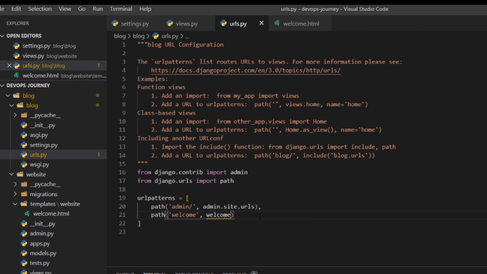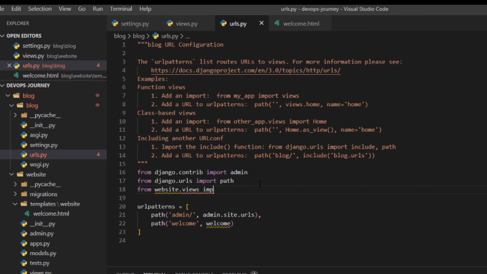So, just like any Python application, if a function or object is defined in a different file, you need to import it. So to import it, we'll go from website. This specifies the website folder. And then we're going to say views import welcome. And we'll need to do this for any function that we define in a view. So we can see that after we did that, the welcome is no longer underlined. So that looks good. This should work.